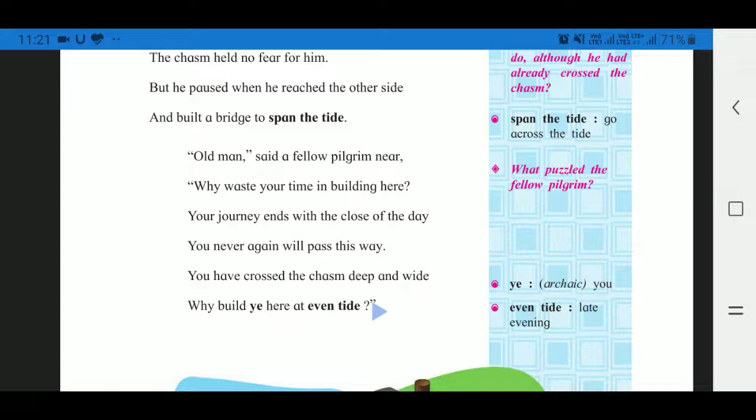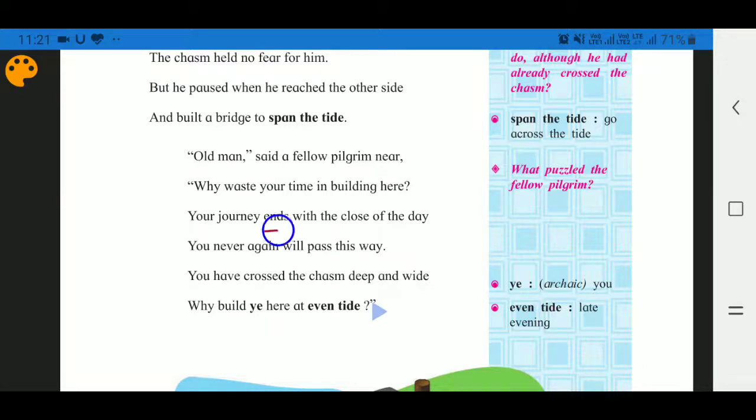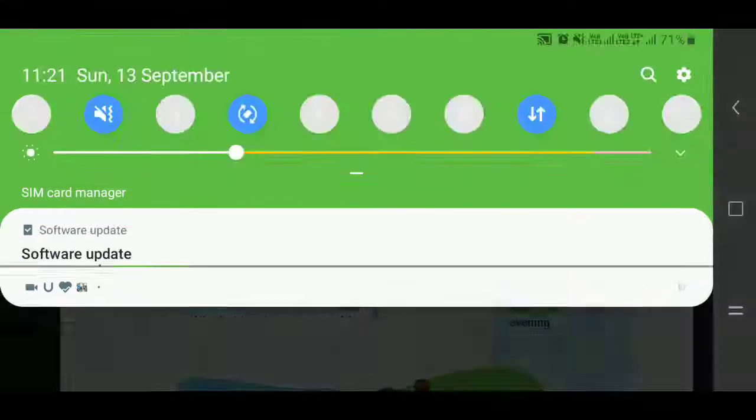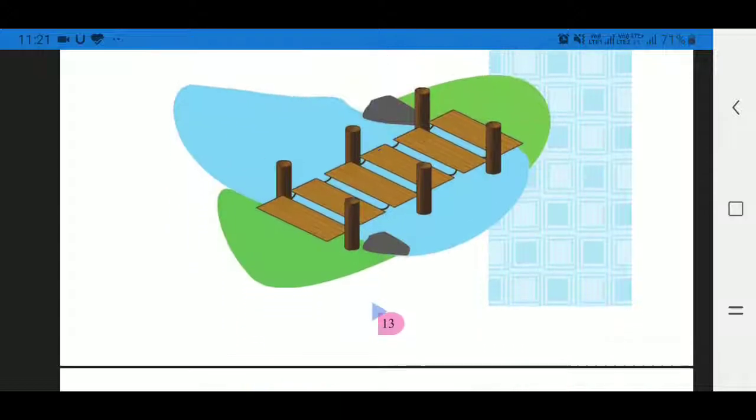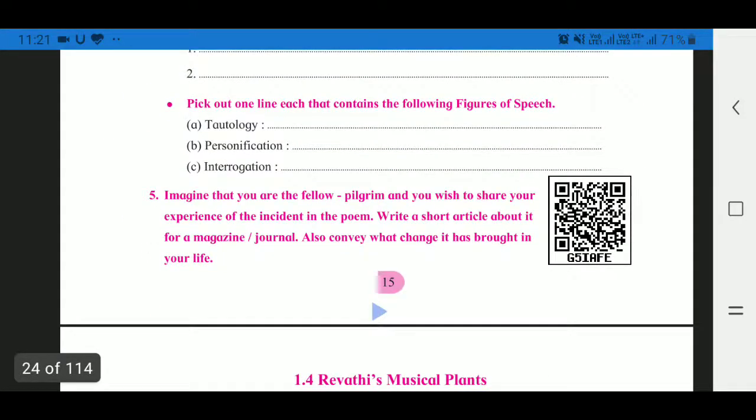In second stanza, the third line, your journey ends with the close of the day. In this sentence, the poet use same idea, same word and close of the day. This is same word, the same idea. So this line is tautology.